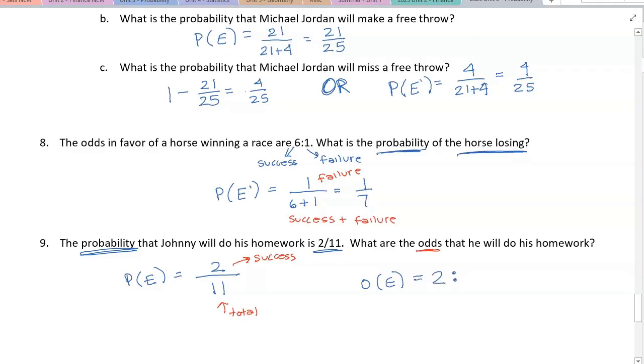Well, the failure is not 11 because this 11 is the total. We have to split the 11 into success, which is 2, and failure. The failure is going to be 9. So that tells us that the odds of the event are going to be 2 colon 9.